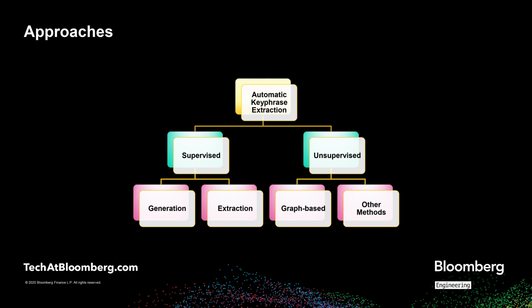The supervised techniques have been developed for both keyphrase extraction and generation tasks, where extraction deals with identifying phrases from the given text and generation has the ability to generate phrases that are not mentioned in the input text. The unsupervised techniques are mostly graph-based models leveraging the PageRank algorithm to rank the phrases extracted from the input text. In this work, we focus on keyphrase extraction and not generation, and devise a supervised technique.